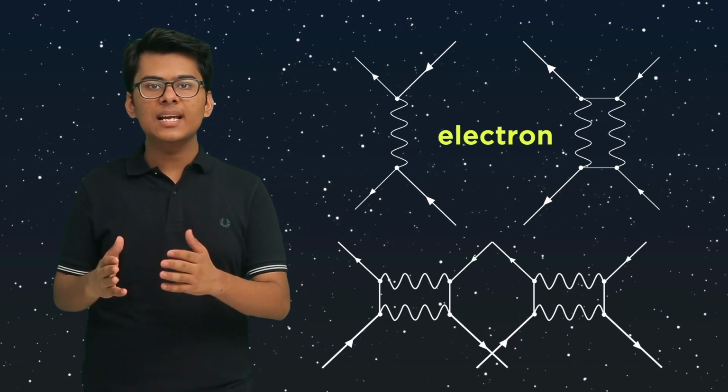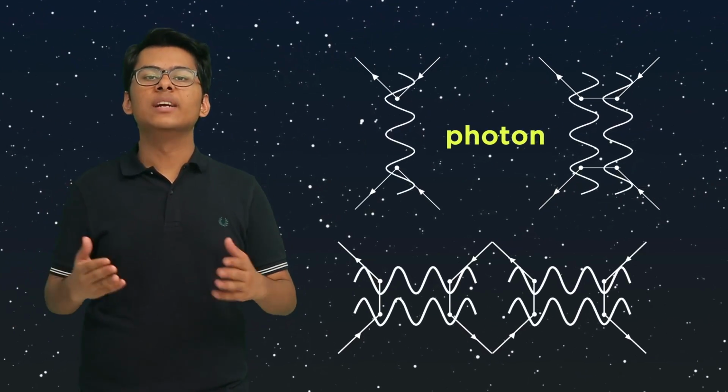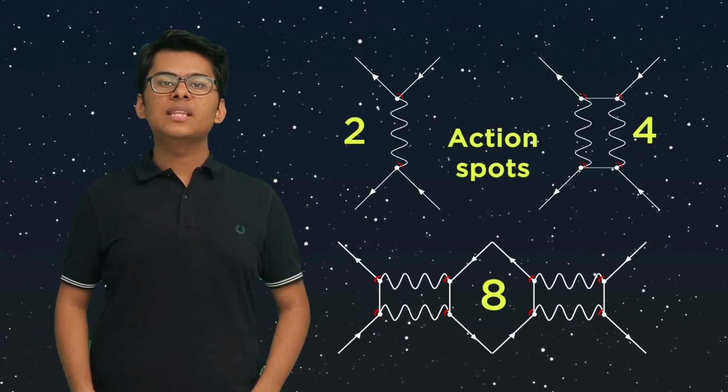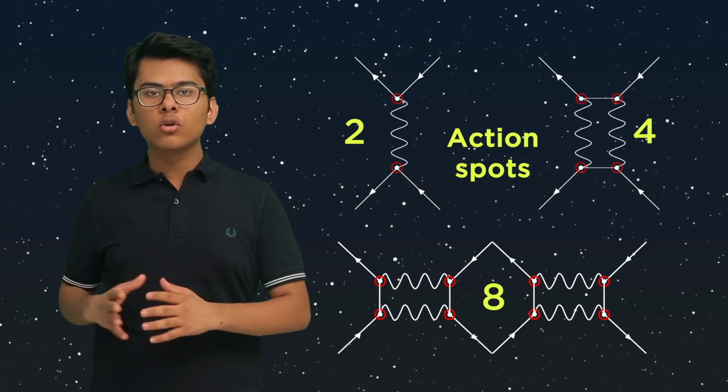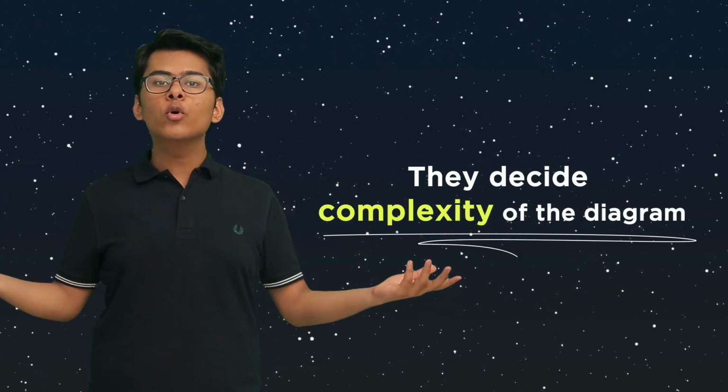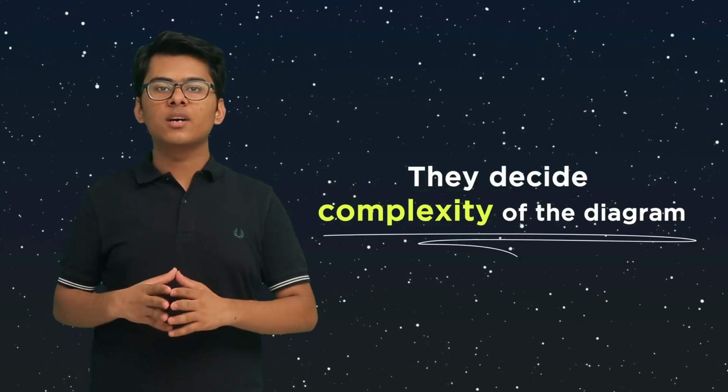Now to understand this diagram, we must know that the movement of an electron is given through a straight line and that of a photon through a wiggly line. Now in these Feynman diagrams, the action spots are places where the electrons emit or absorb the photons. Now these action spots more or less decide the complexity of the diagram.